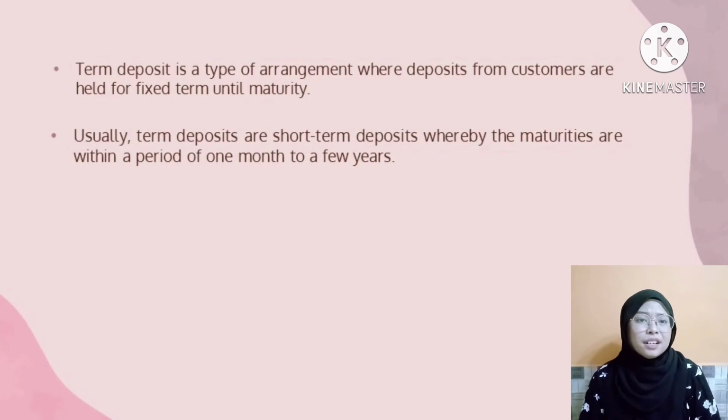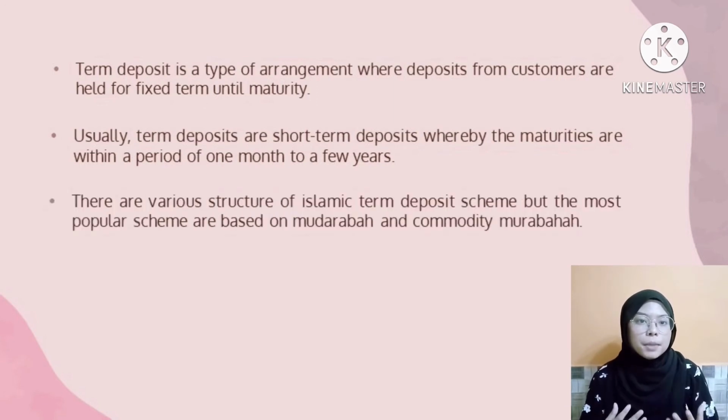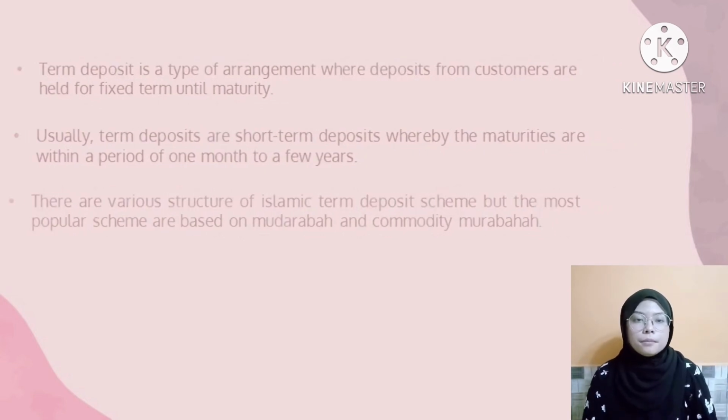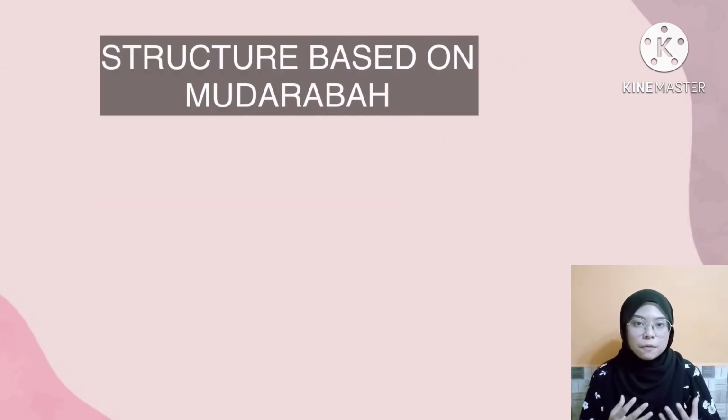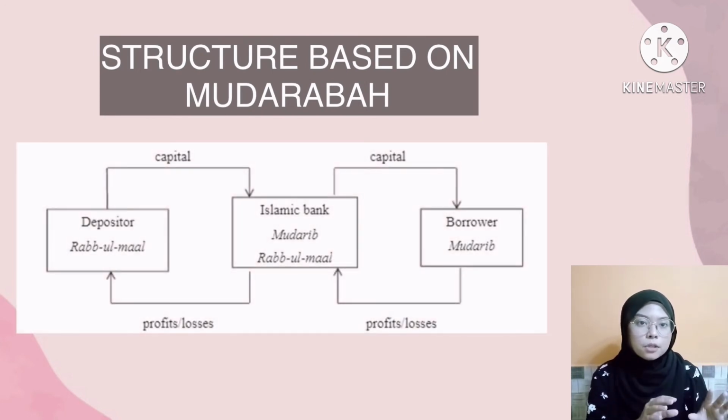There are various structures of Islamic term deposit scheme, but the most popular schemes are based on mudarabah and commodity murabahah. Firstly, the structure of Islamic term deposit based on mudarabah is where the depositor or customer, known as the Rabbul Mal, will provide the capital to the bank, and the bank will act as mudarib, and the task of the bank is to find an investment which will bring profit to both the bank and depositors.